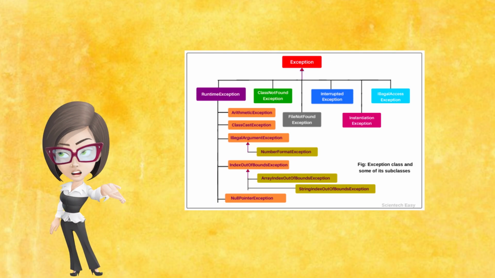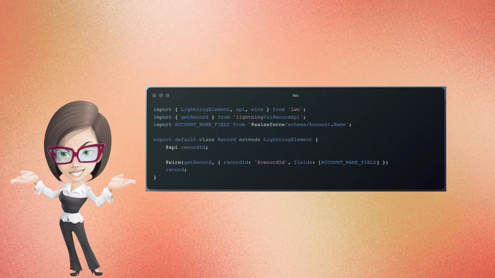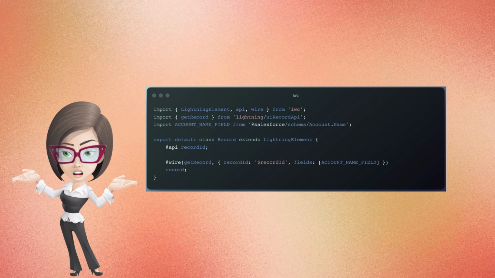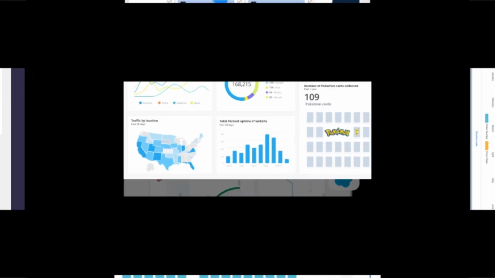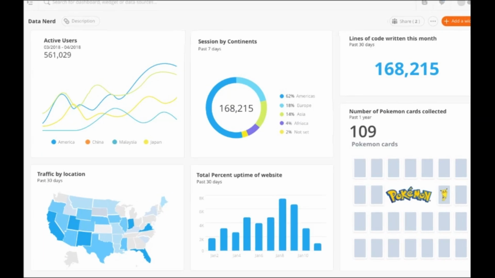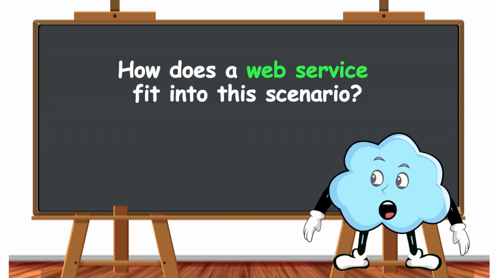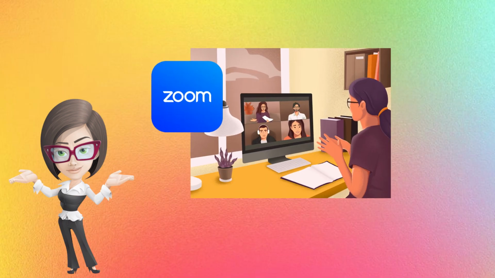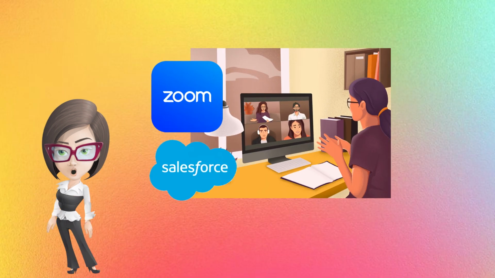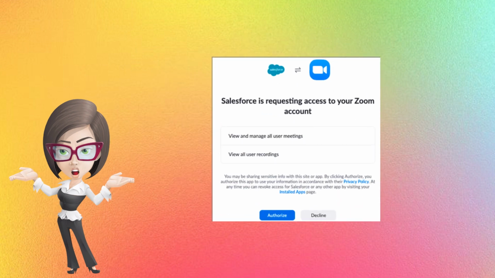Another example is the wire service in LWC. We simply put an import statement to use wire in LWC to utilize its functionality. But behind the scenes, there is an API that facilitates this ease of use. How does a web service fit in this scenario? For web services, imagine you want to set up a meeting in Zoom directly from Salesforce. You would use Zoom's web service to facilitate communication between Salesforce and the Zoom system over the internet.